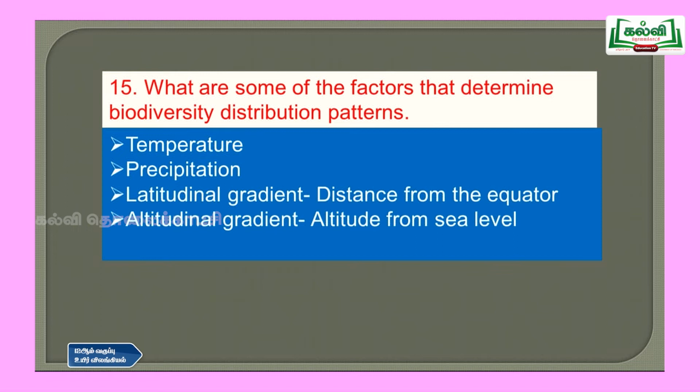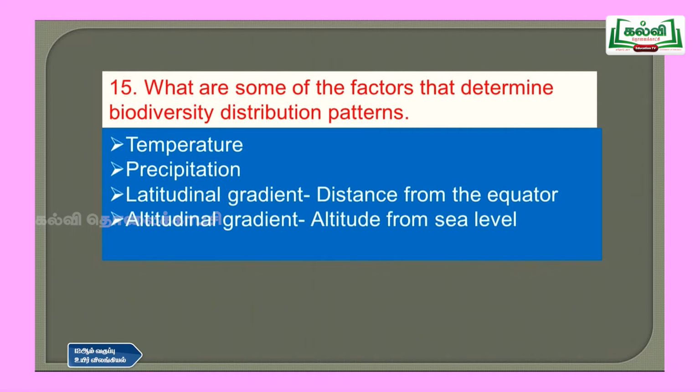Then question number 15, what are some of the factors that determine biodiversity distribution patterns? So first one is temperature, second one precipitation, third one latitudinal gradient, that is distance from the equator, and altitudinal gradient, that is altitude from the sea level. That means how the temperature changes the organism. So if you have cold temperatures, then you have fewer organisms in that place. If you have warmer temperatures, you have more organisms living in that particular area.